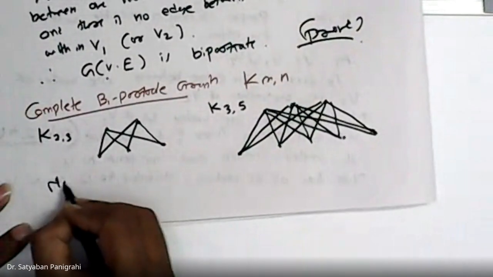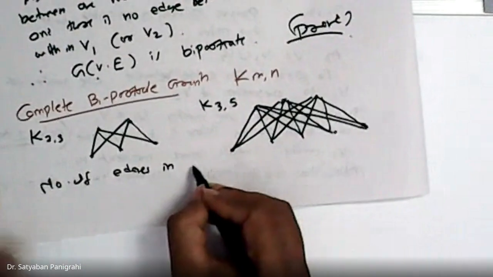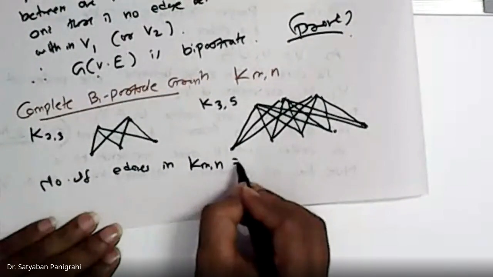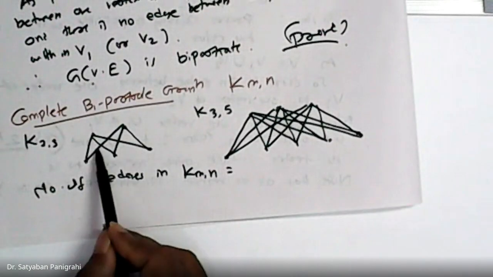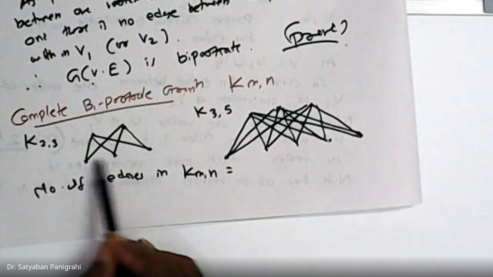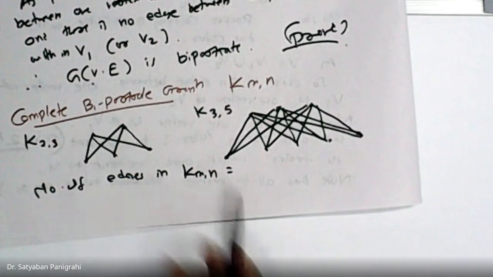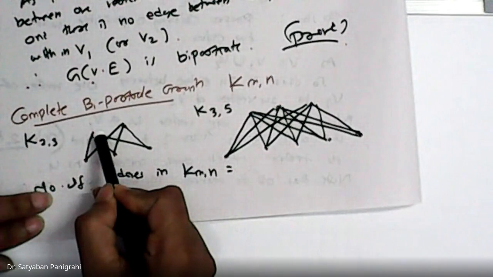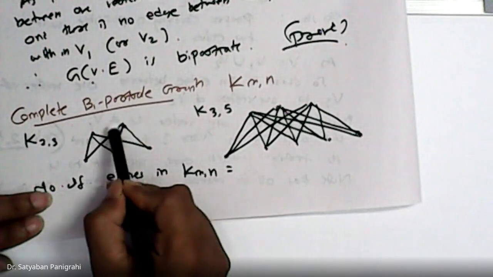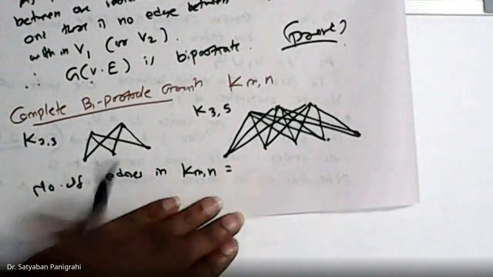Now you can see the number of edges in Kmn. Look here, 2 and 3, how much? 1, 2, 3, 4, 5, 6. Then how many edges are there total? Look here, 3 edges, here again 3 edges, 3, 3, 6 edges, that means 2 into 3 edges.